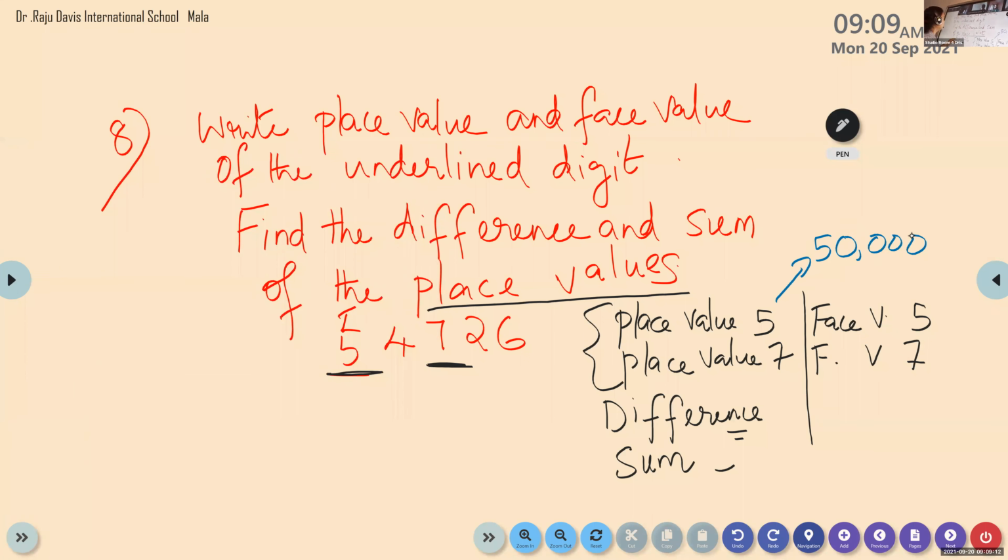Okay, what about 7? 70. Please check here. Ones, tens. Look here. 700. 7 is in which place? 700. Okay. Next.